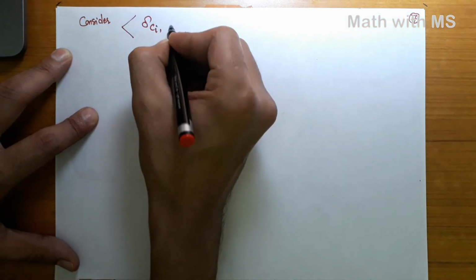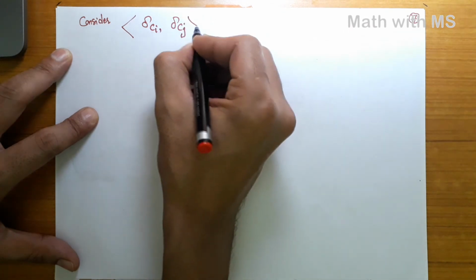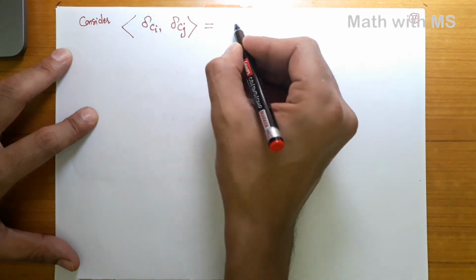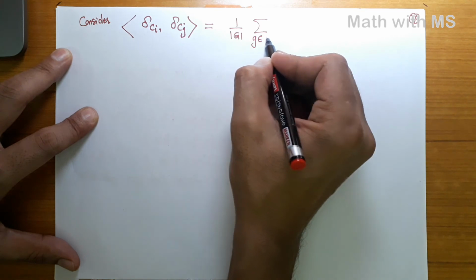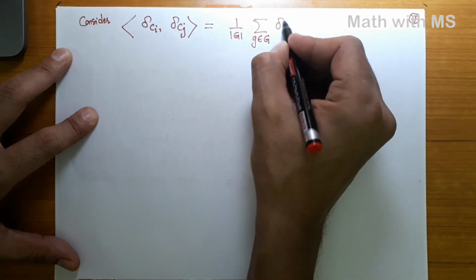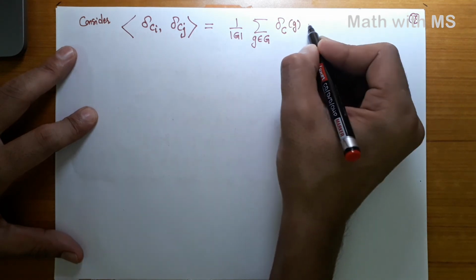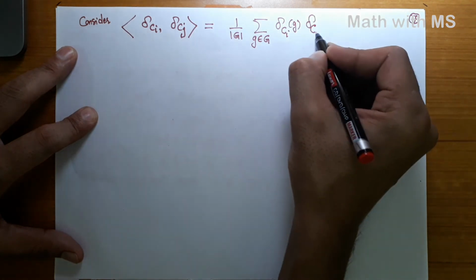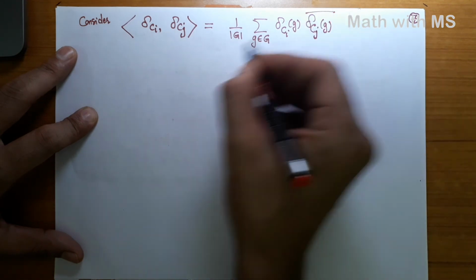So consider the inner product of delta Ci with delta Cj. This is the inner product on the group algebra. So this is by definition 1 by order of the group G, summation over g in the group G, delta Ci of g into delta Cj of g bar.